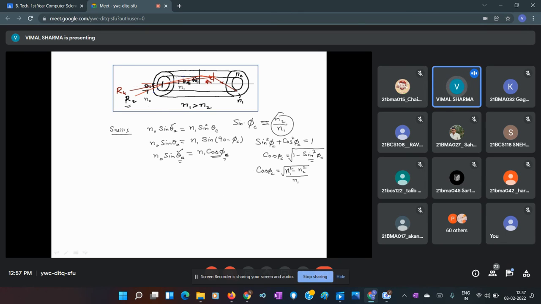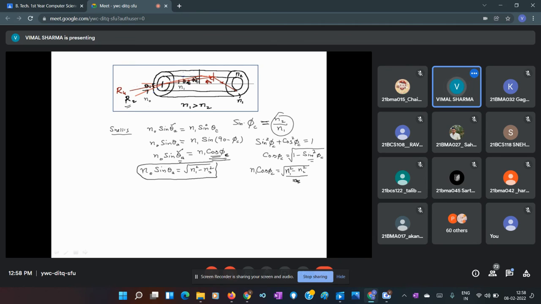If I shift this over, n1 times cos phi c is the square root of n1 square minus n2 square. So I can rewrite my relation as n0 sine theta a equals the square root of n1 square minus n2 square.